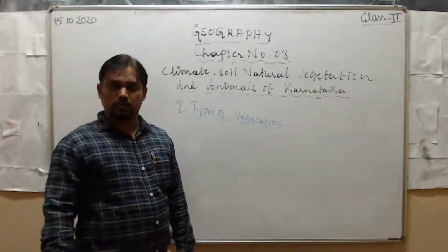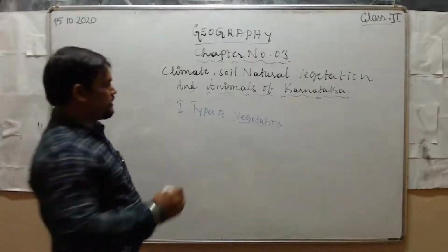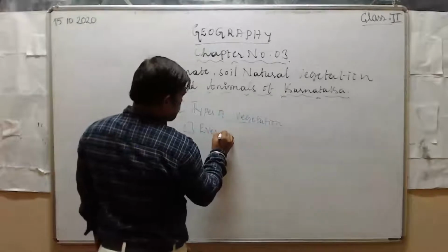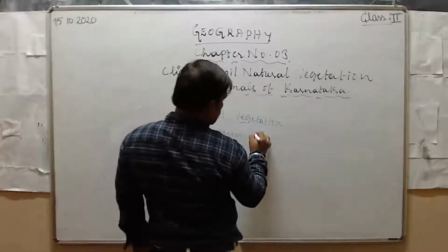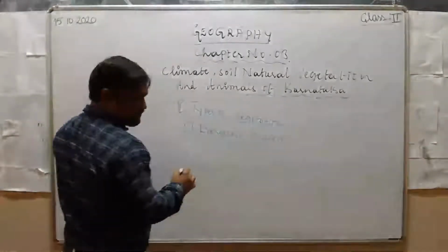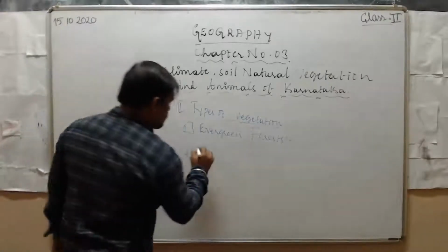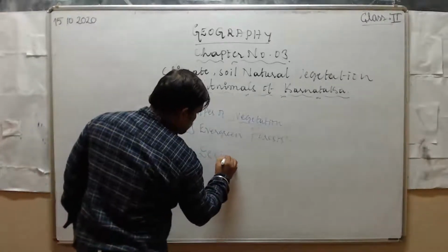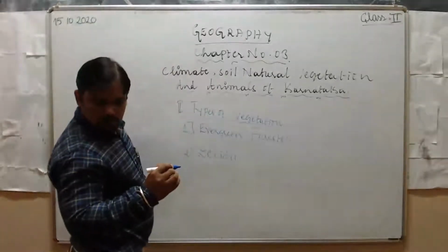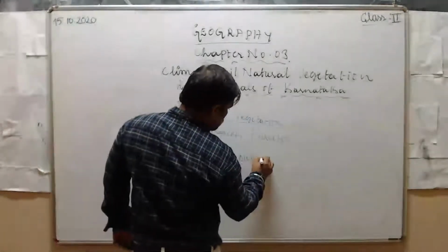There are different kinds of natural vegetation. They are as follows. First one, evergreen forests. Second one, deciduous forest.